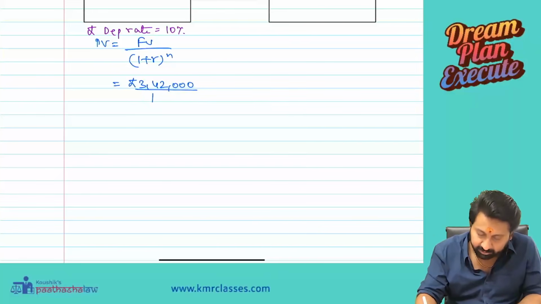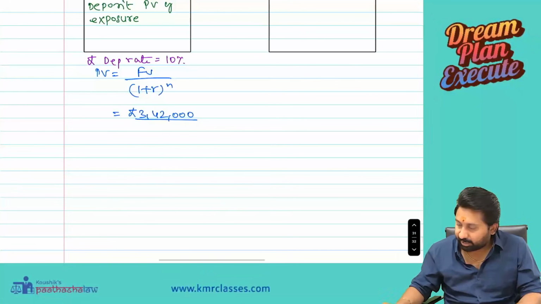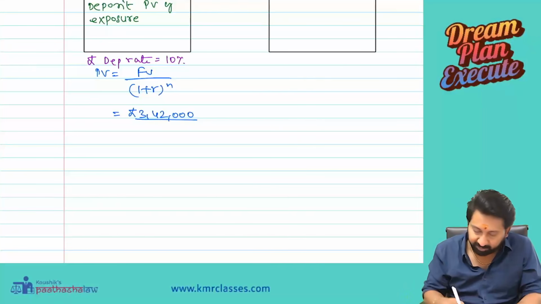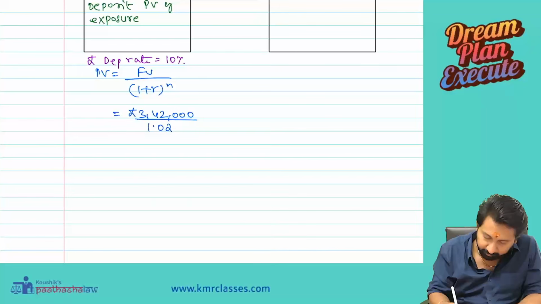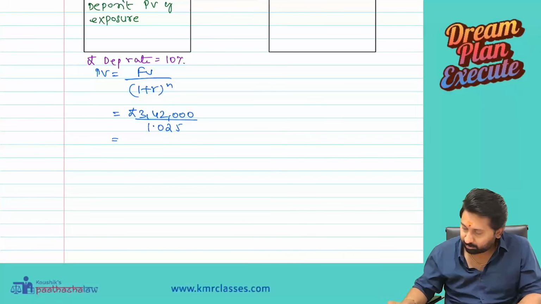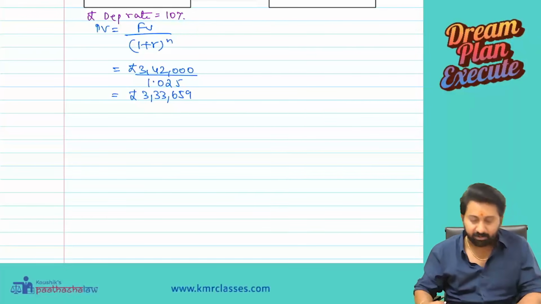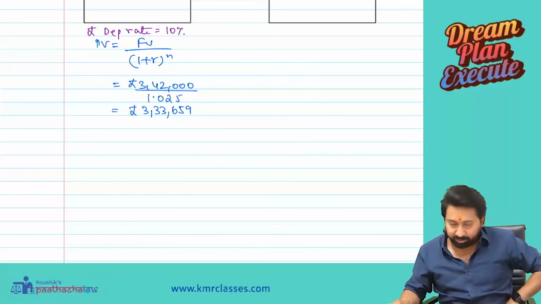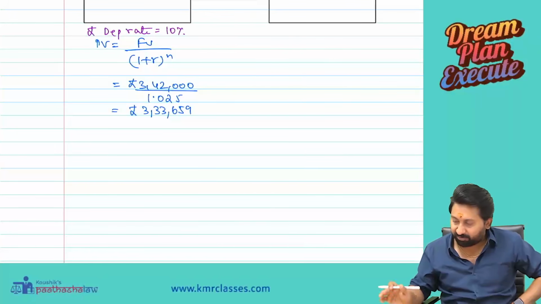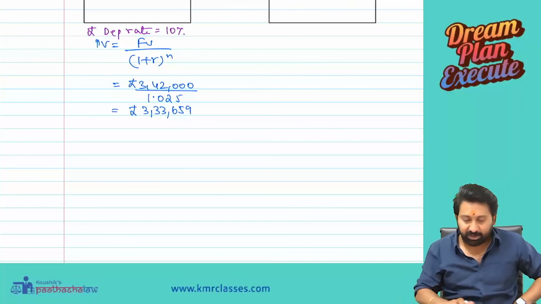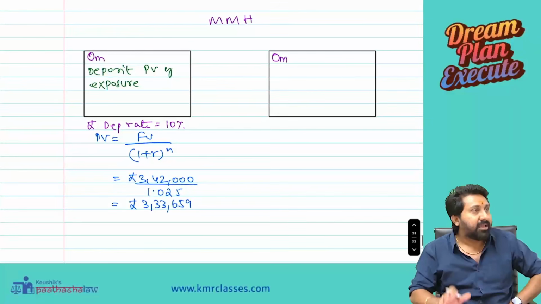10% is for how many months? 1 year. So 10 into 3 by 12 is 2.5%, giving 1.025. 3,42,000 divided by 1.025 is 3,33,659. What is this 3,33,659? This will be the pounds.